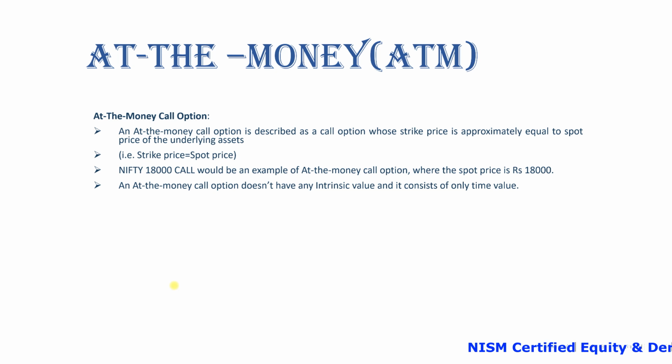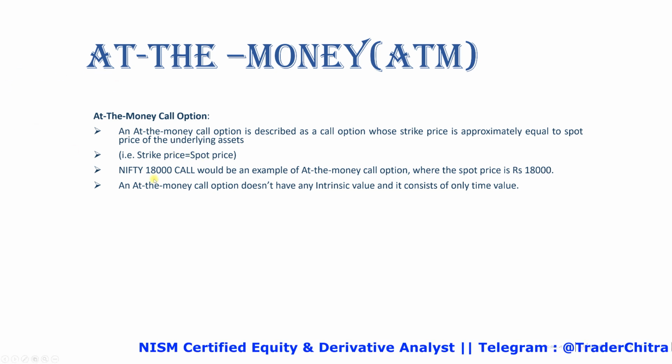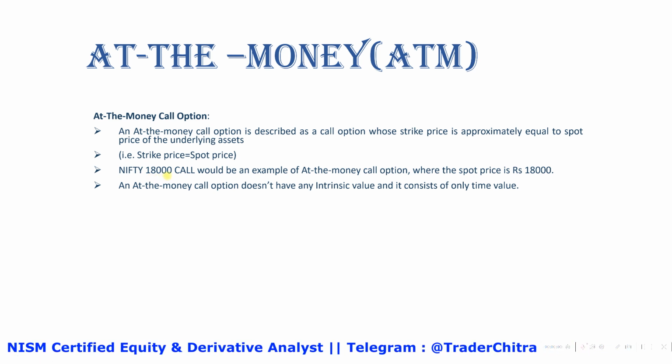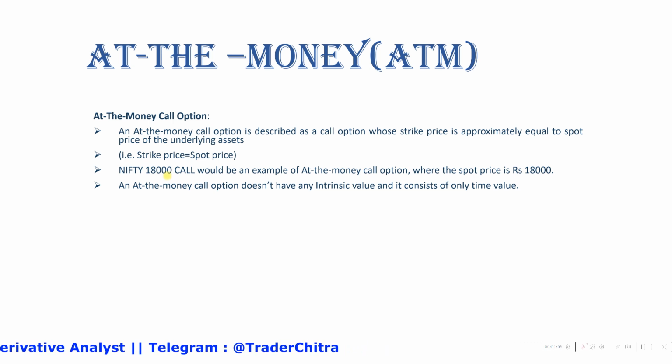At the money, that is ATM, for the call option. An at the money call option is described as a call option whose strike price is approximately equal to the spot price of the underlying asset. That is, strike price equals spot price. The Nifty 18,000 call would be an example for an at the money call option where the spot price is 18,000. If the spot price of the Nifty is 18,000, in that case, what will be the ATM? ATM will be the 18,000 call only. Okay. An at the money call option does not have intrinsic value and consists of only time value.